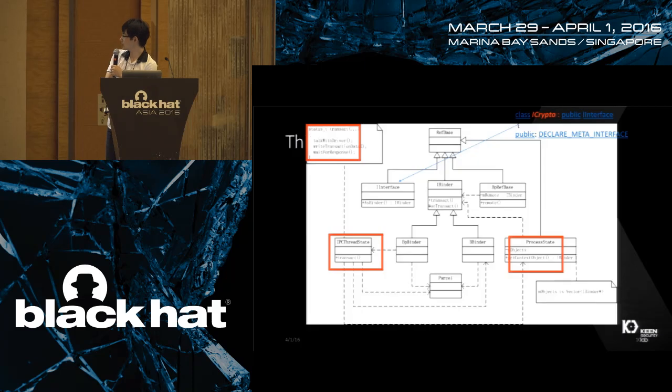And there are also some other classes here, like ProcessState and IPCThreadState. These are actually the worker classes that will receive and pass through binder data.